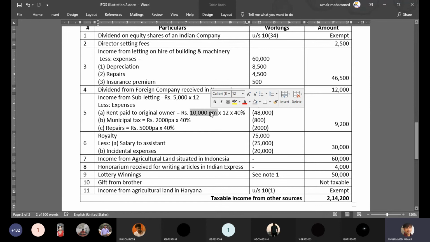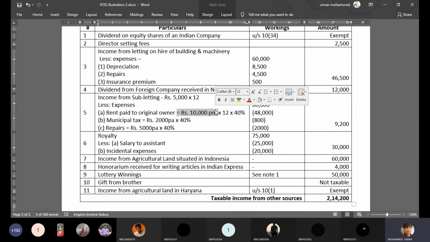Since you're not the owner but have given the property for use to somebody else and collect rent, it is taxable under the head other sources. The 10,000 your owner is receiving is taxable under the head income from house property.